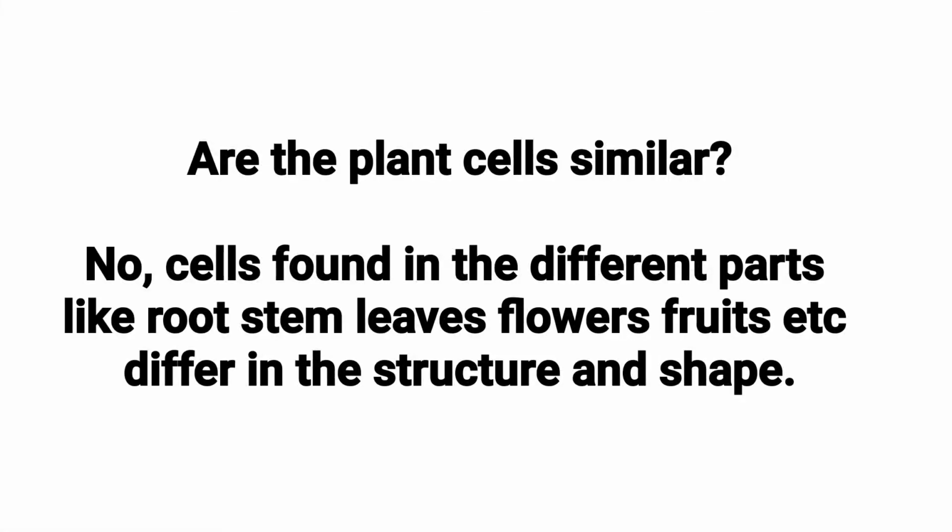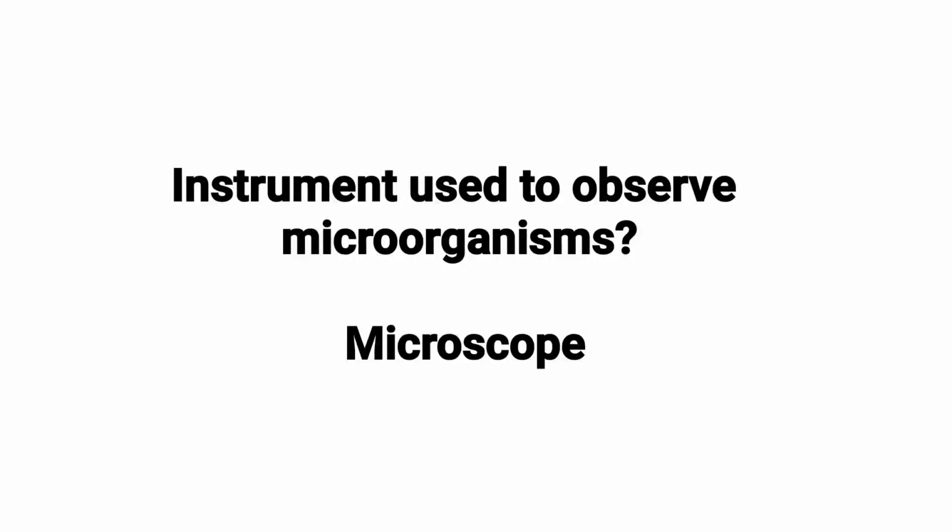Are the plant cells similar? No. Cells found in different parts like root, stem, leaves, flowers, fruits, etc. differ in structure and shape. Instrument used to observe microorganisms.